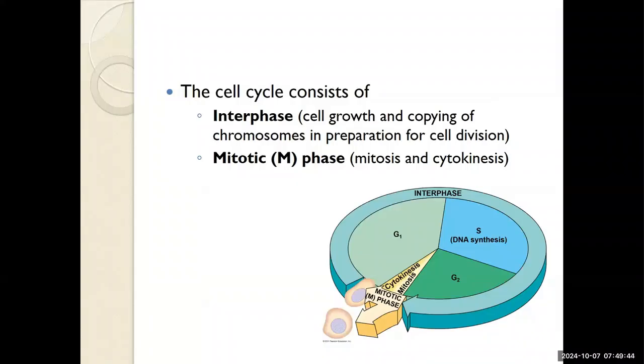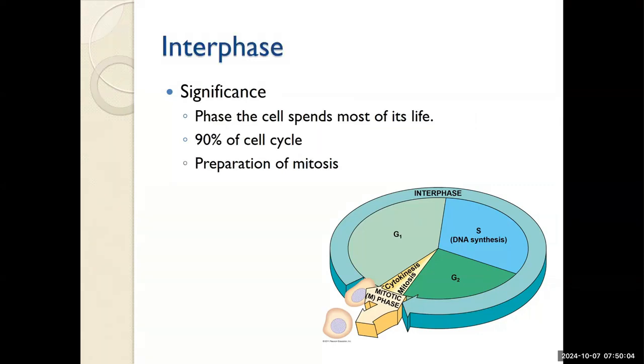Now let's talk about the cell cycle. The cell cycle consists of 2 phases, interphase and the actual mitosis. The significance of interphase is that this is where the cell will spend 90% of its life cycle, just preparing for division, doing the regular day-to-day tasks, and getting ready to divide should that need arise.